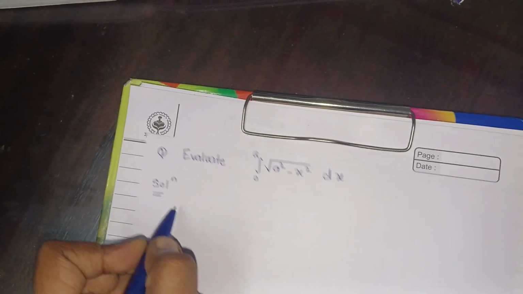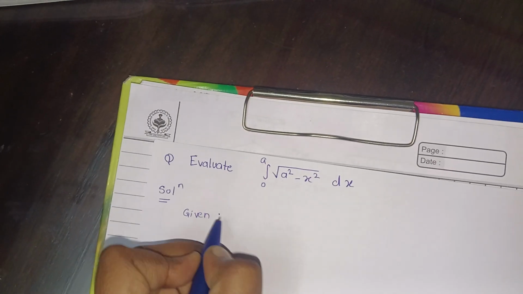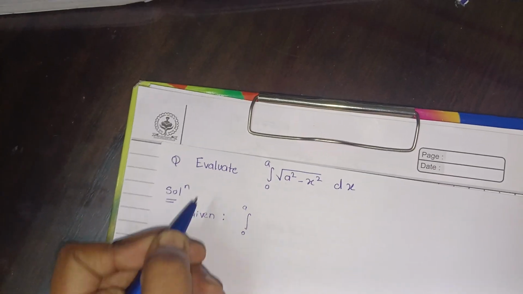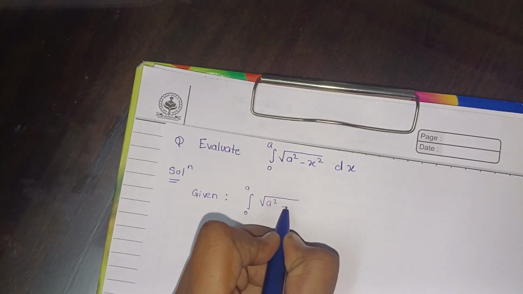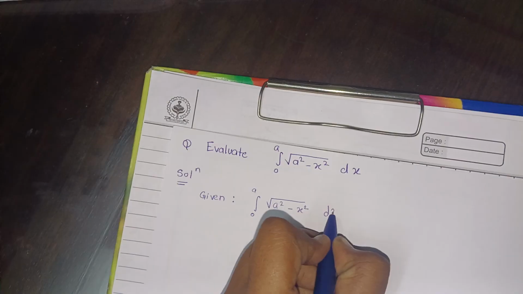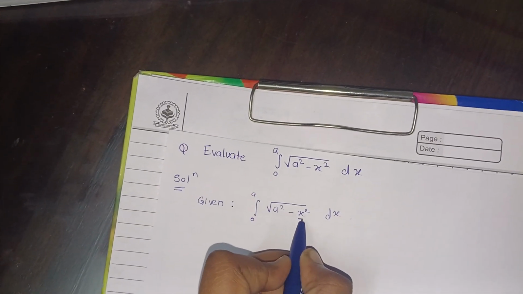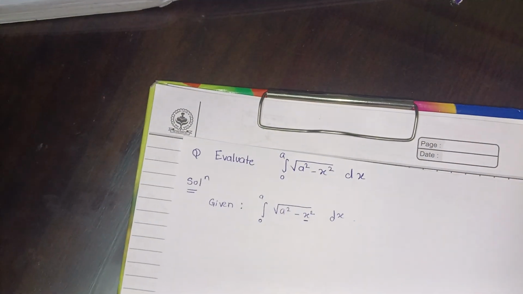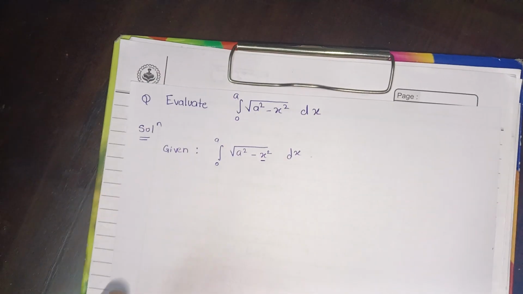So let us start. First we will write what is given in the question. Given is integration 0 to a under root a square minus x square dx. Now let us substitute x with a sine theta so that we may get it in the form of our formula.